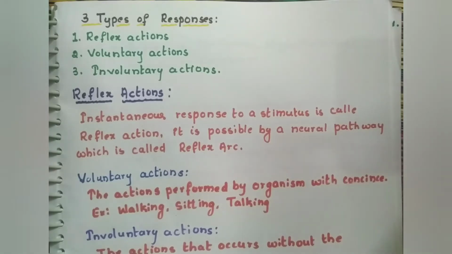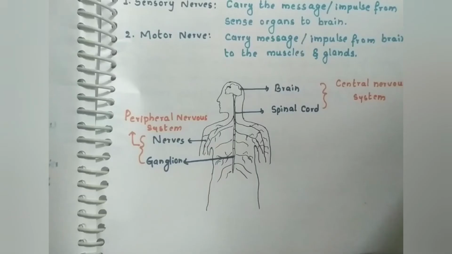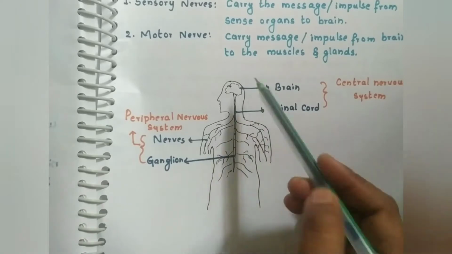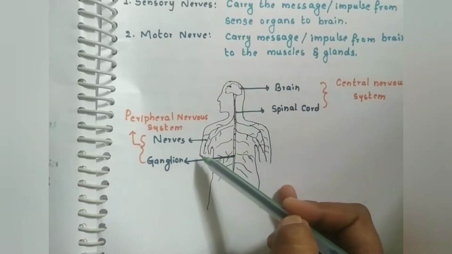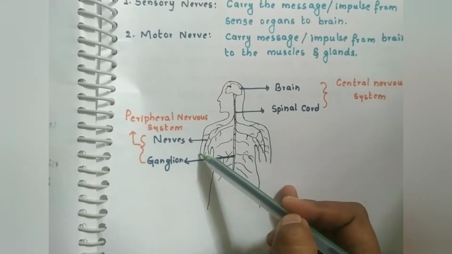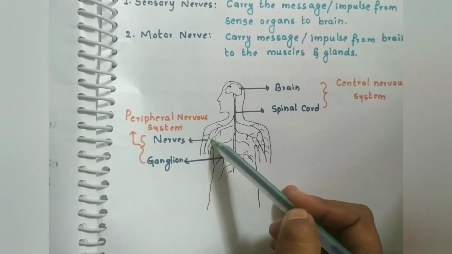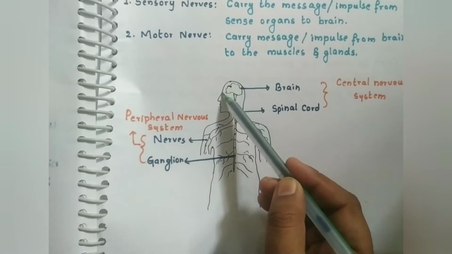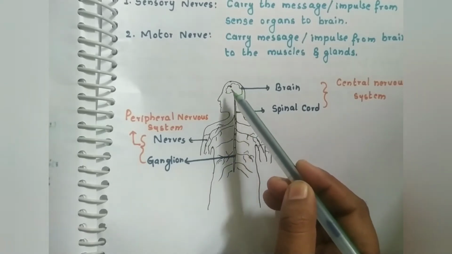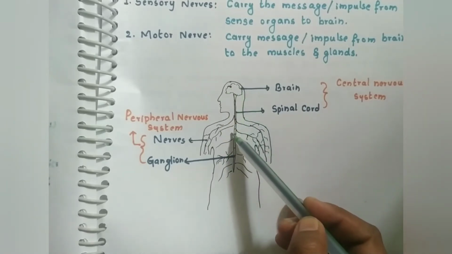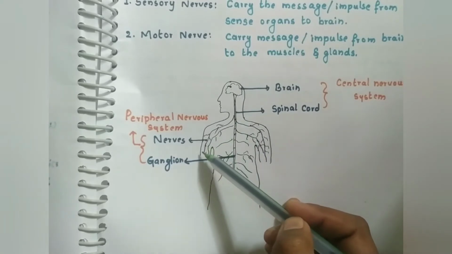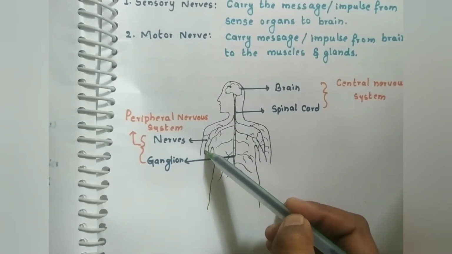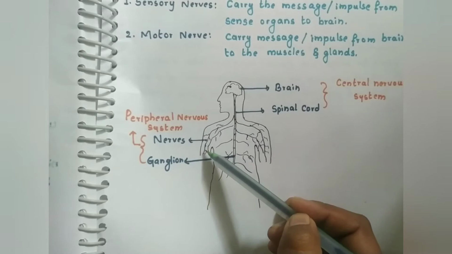I want to explain it through a diagram. So here you can see the brain, and this is the spinal cord. For example, with your hand you are touching a hot pan, and the message has to move from here to the brain. Then the brain has to think, and it has to send the response from here to here, and it has to reach your hand. Then you will remove your hand from the pan. So it will be a very delayed process.